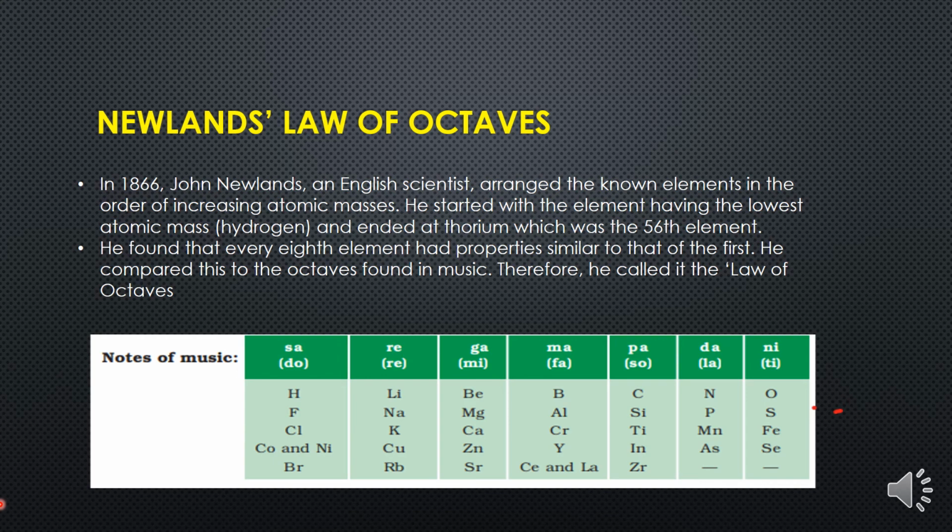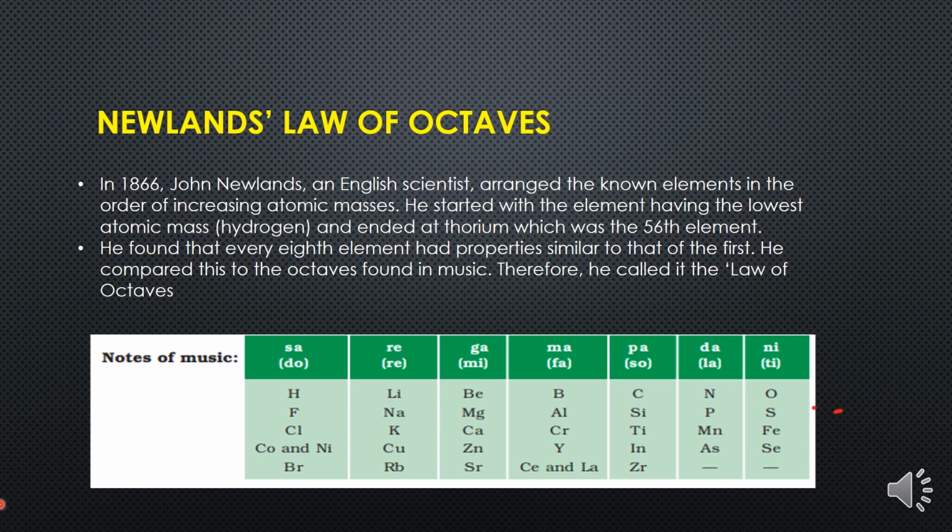Newland also assumed that only 56 elements exist in nature and no more elements would be discovered in the future. So what happened? After some time, several new elements were discovered which did not fit into Newland's law of octaves.